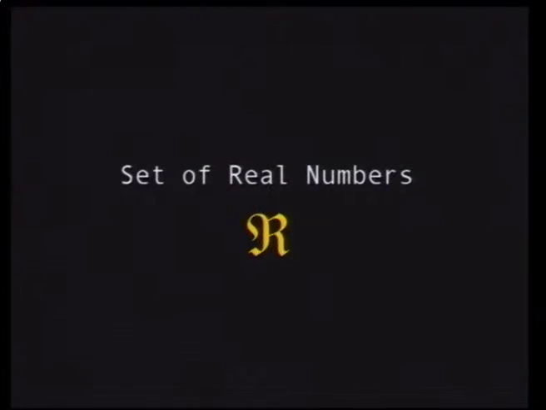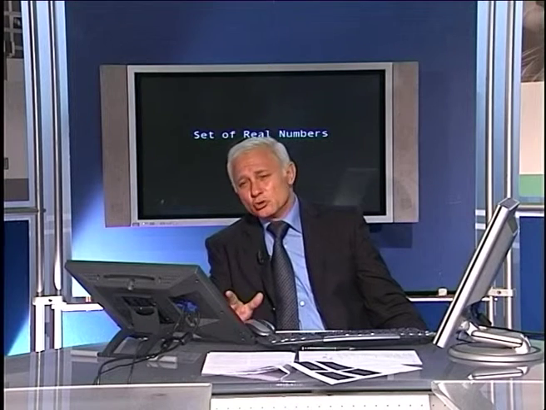Now we come to the set of real numbers. The set of real numbers, as a matter of fact, is very, very old, known from ancient times, at least 5,000 years ago. But the study of it only began at 600 BC, where the Pythagoreans started to know that a number like square root of 2 cannot be put in the form of the ratio of two numbers A and B, where A and B are integers. Even worse, there are numbers which not only cannot be put in this form, but are not algebraic at all, like pi or e. In other words, they don't satisfy an algebraic equation where the coefficients are rational.